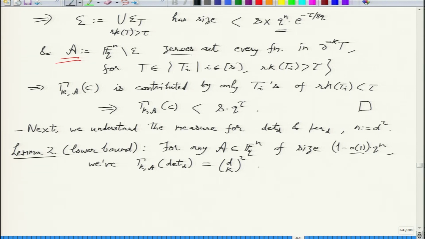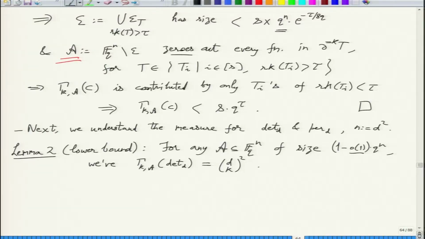Is the statement clear? d choose k. Okay, since we have not really fixed k yet, it may not be clear why we are saying this. We are saying that this is large. So think of k as d by 2. Right? If you think of k as d by 2, then this comes out to be very close to 2 raised to d.